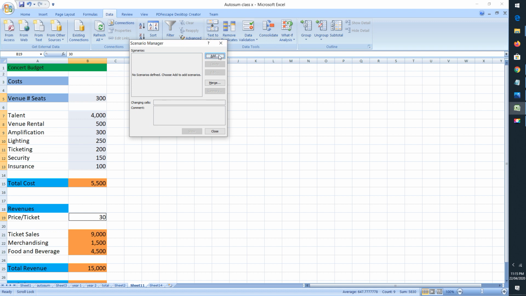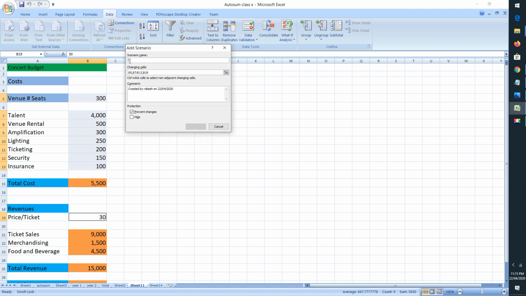You can see the add option is there. So we will add different scenarios and see what will happen in these scenarios. So click on add. Here you can see scenario name. You can specify any scenario name here. So let's see, I'm giving original values.